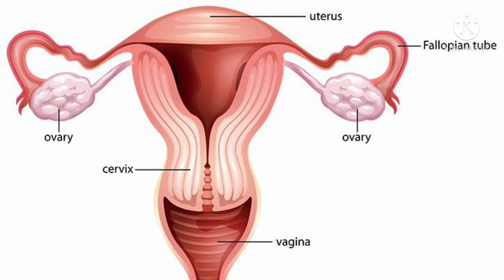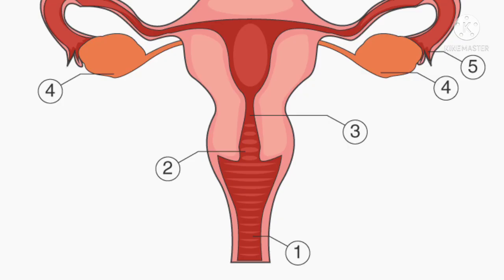Now let us see how the reproductive cells travel. The ovum produced by the ovaries is transferred to the fallopian tubes, and from the fallopian tube it reaches the uterus. The fertilization of the male and female gametes takes place in the fallopian tube.